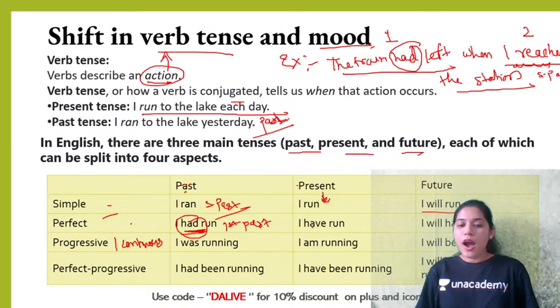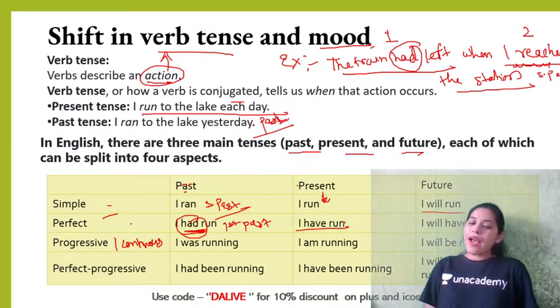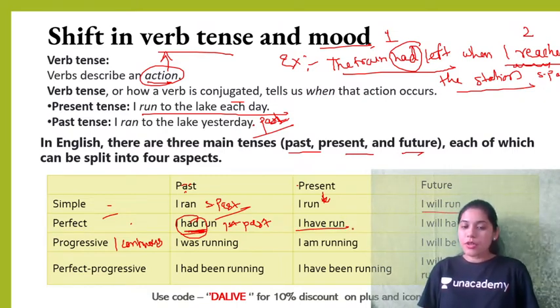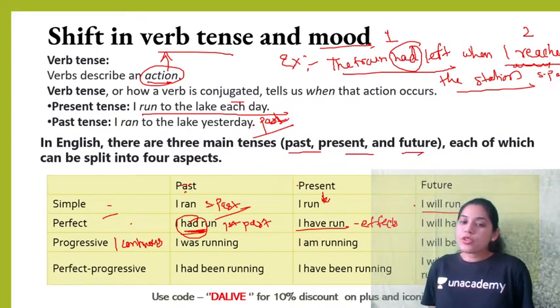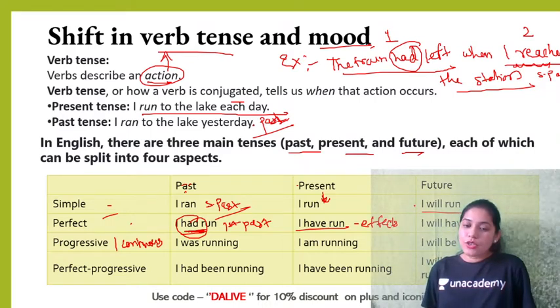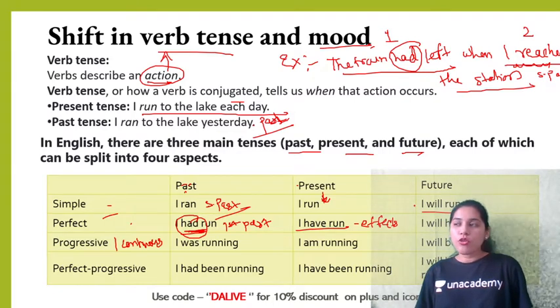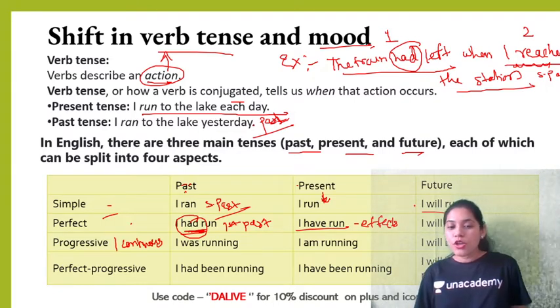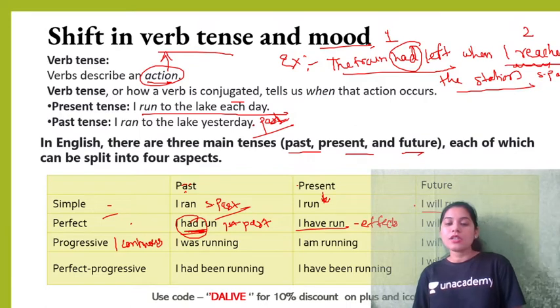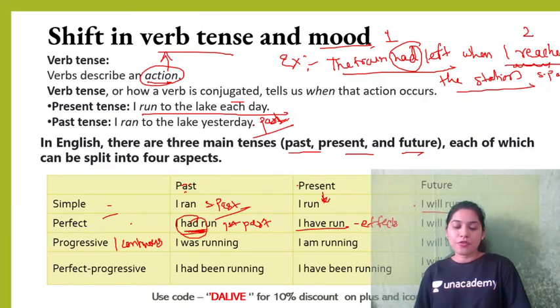Always remember this. I have run. When your action is completed in the past, definitely, but effects are there, when you have effects in the present. For example, I gave you some homework yesterday and I told you please let me know when you finish it. So although you've done your homework yesterday, it's past now. But today you will say, I have done the homework, because you want to inform it to me after doing the homework, you want to discuss some doubts from it. So the effect of your past action is still continuing. You will use I have.